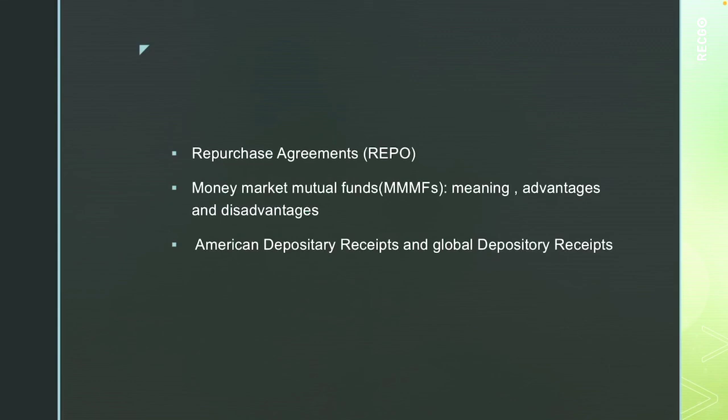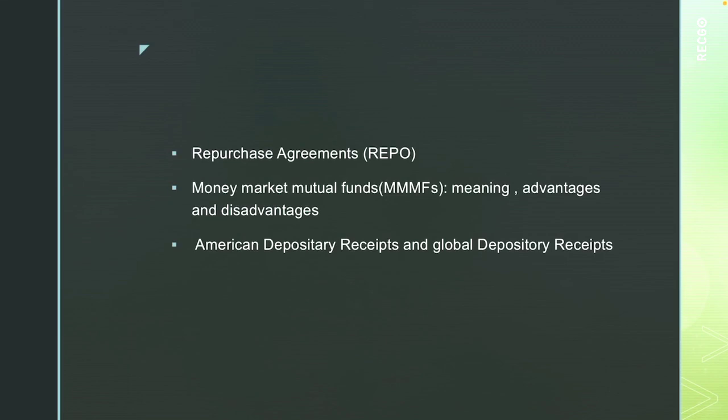Next is money market mutual funds. Money market mutual funds mobilize money from the general public. The money collected will be invested in money market instruments. The investors get a higher return. They are more liquid as compared to other investment alternatives. The MMFs were originated in the US in 1972. In India, the first money market mutual fund was set up by Kothari Pioneer in 1997, but this did not succeed.